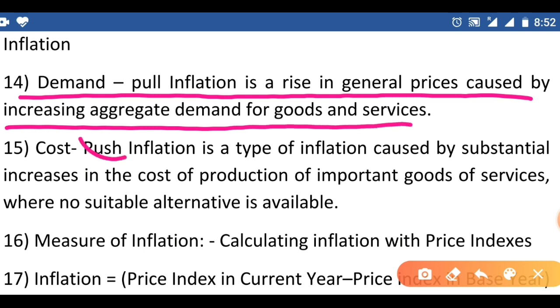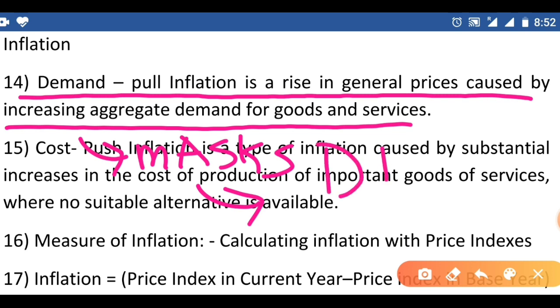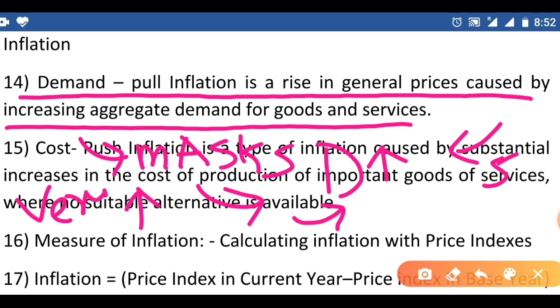For example, we discuss corona masks. In the early days of corona, there was more demand for masks, but supply was very less. Because of this demand, the mask price was very high in the initial days. So here the prices are increasing because of demand. That is nothing but demand pull inflation.